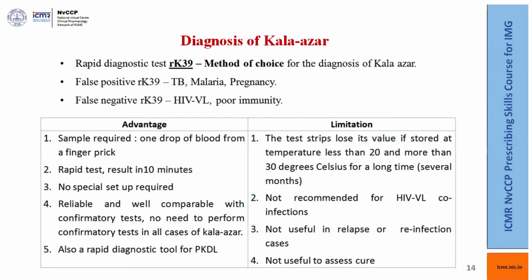So what are the advantages and the disadvantages of the RK39 strip test? The main advantages are that it requires only 1 drop of blood. It is a rapid test, and the results can be visible in 10 minutes. No special setup is required. It is reliable with a very high sensitivity of around 96%, and also a rapid diagnostic tool for PKDL as well.